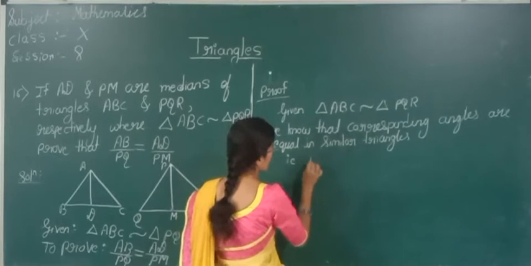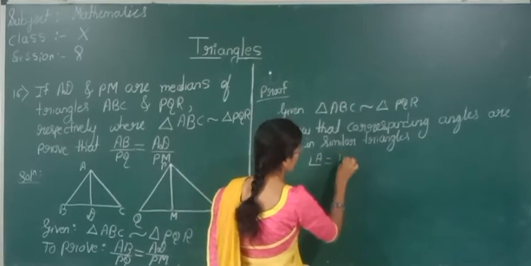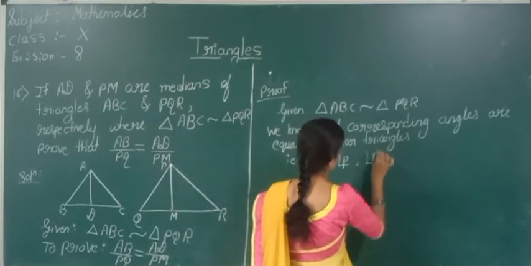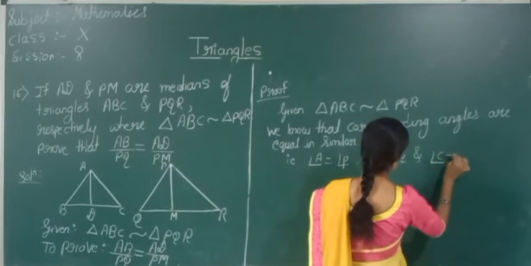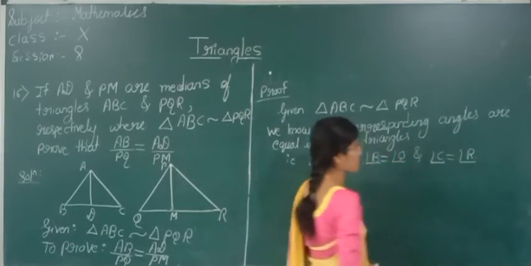That is, angle A is equal to angle P, angle B is equal to angle Q, and angle C is equal to angle R. Yes or no?